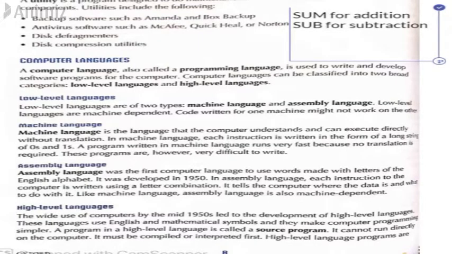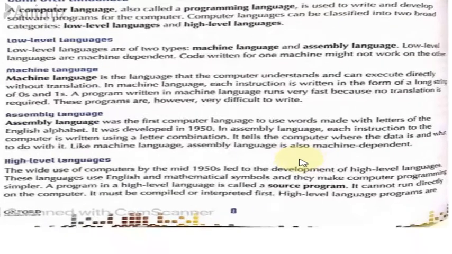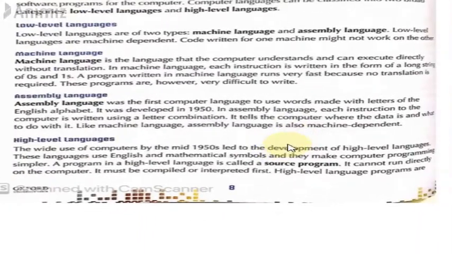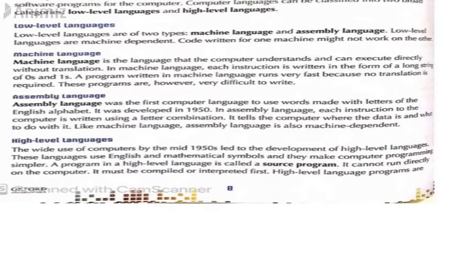Now the high level languages use English alphabets or English words to give instructions to the computer. And for high level languages, we use another software program which is called an interpreter. High level languages use an interpreter to convert high level language to machine code, because I have already told you that every language that we write instructions in has to be converted into machine language.